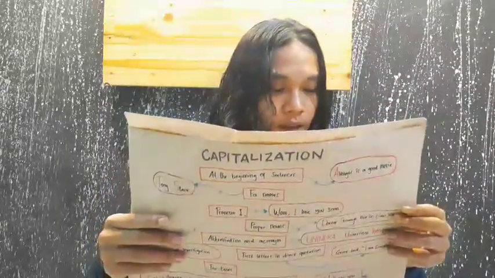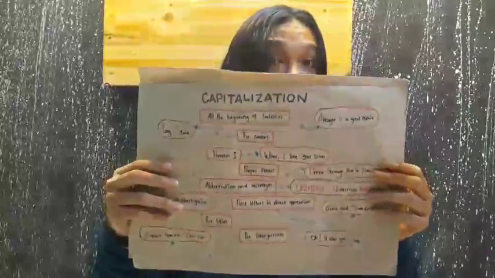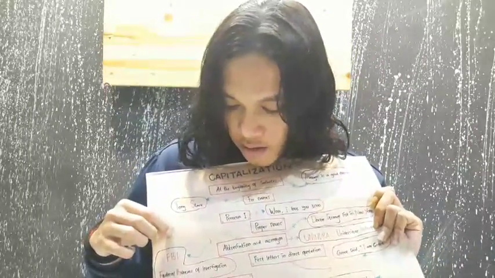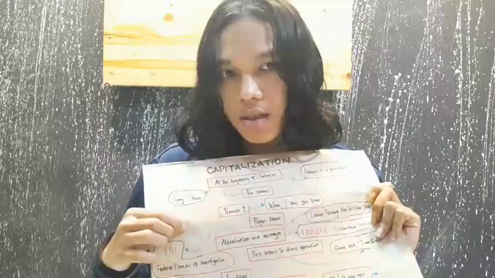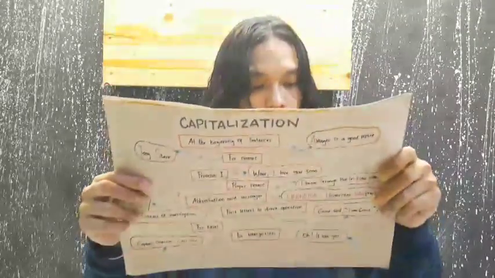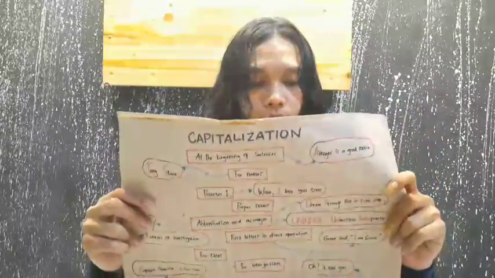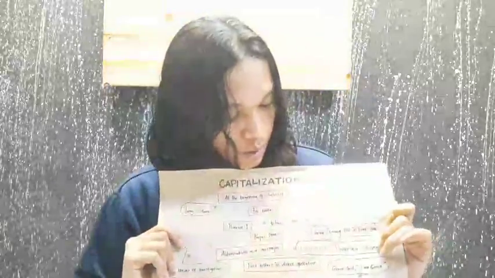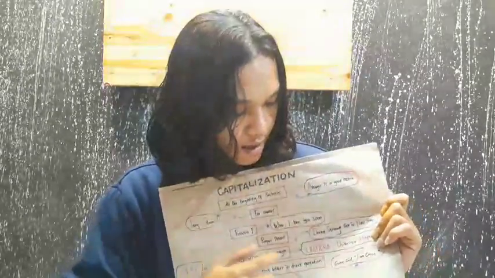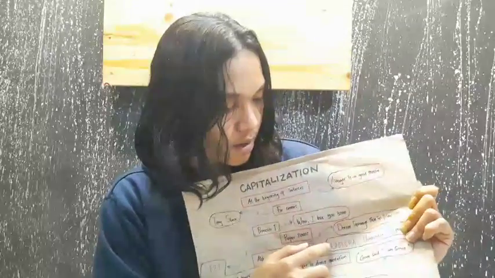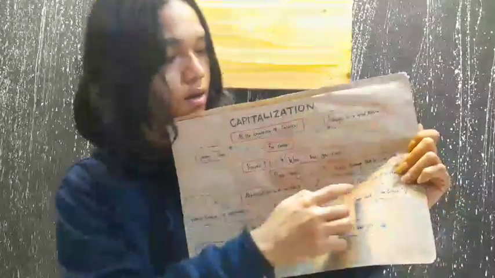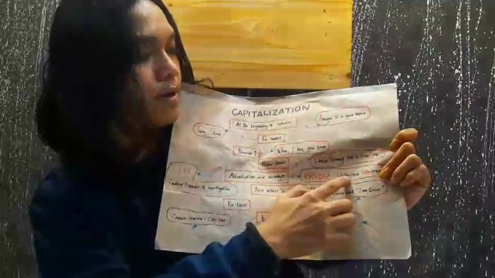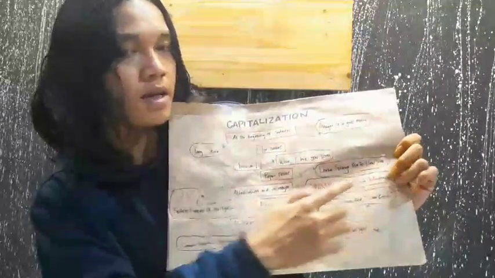Next is abbreviation and acronym. For example, FBI, or Federal Bureau of Investigation. FBI here is capital because this is a certain form of a word. And acronym, for example, is UNINDRA. UNINDRA is Universitas Indraprasta. Un for Universitas, Indra for Indraprasta.